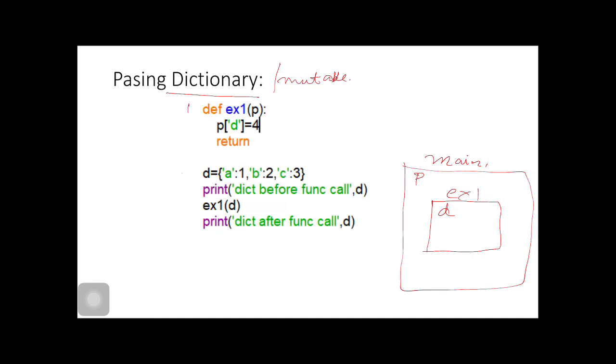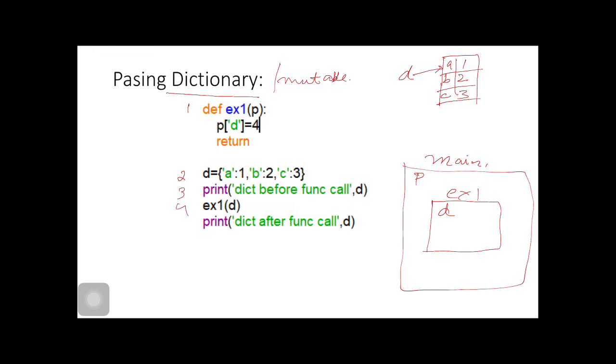Now this statement will get executed again. D is pointing to a dictionary object, which contains A, B and C, with values 1, 2 and 3.